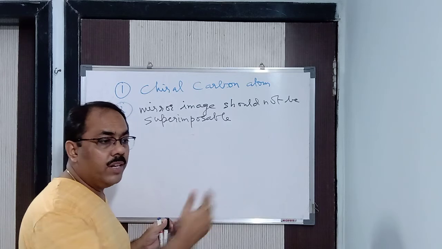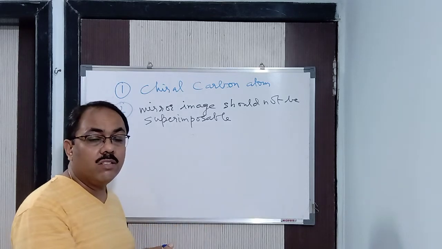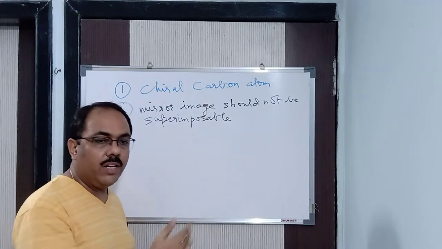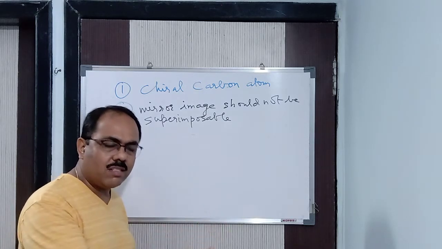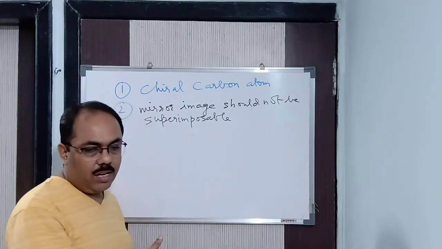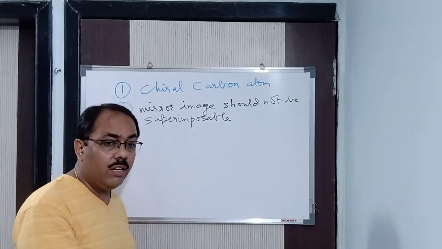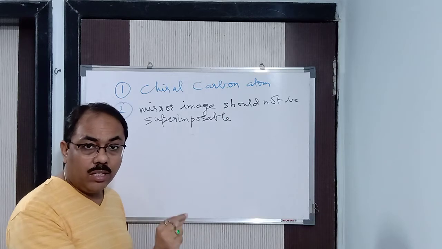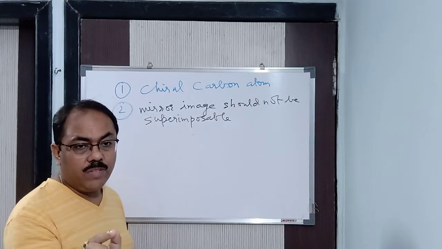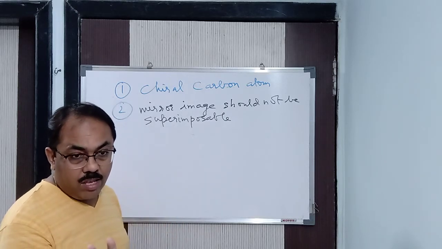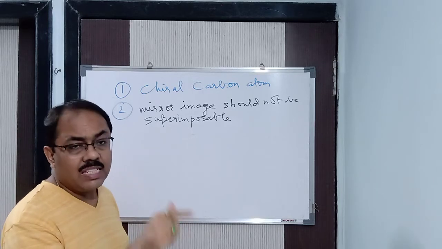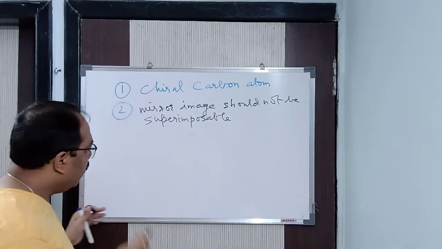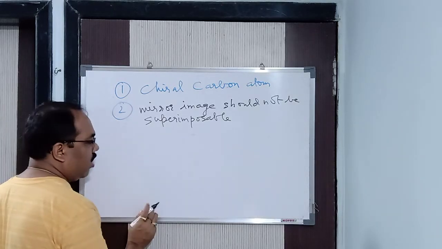Which is not symmetrical is known as asymmetric, or dissymmetric. If it is symmetrical, then it is said to be achiral. And which is not symmetrical, known as dissymmetric, is known as chiral. Understand it properly. Chiral means dissymmetric, which is not symmetrical. And if it is symmetrical, it is known as achiral. Now let's understand what dissymmetric means.